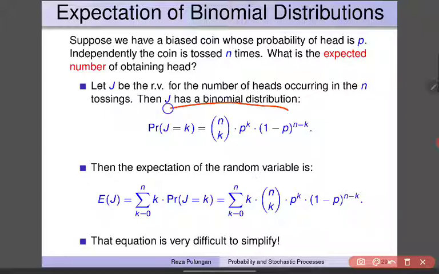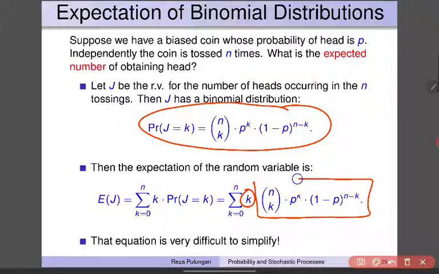So this is simply the binomial distribution, the PDF of the binomial distribution. Then the expectation of this random variable is simply the sum of the value of this random variable multiplied by the probability that the random variable has this particular value. But then after we have this, it looks really daunting and difficult to simplify.